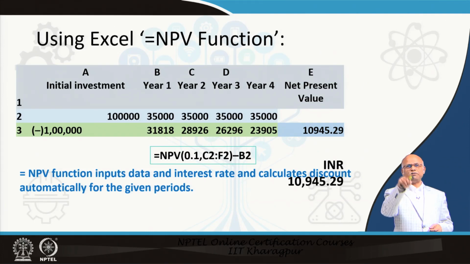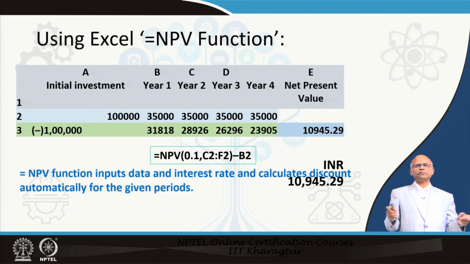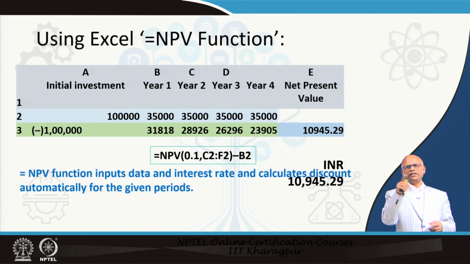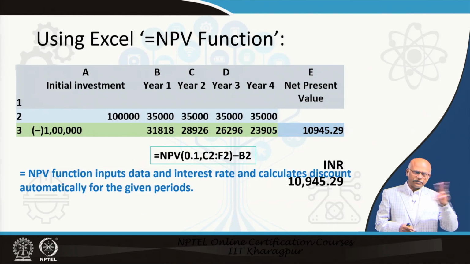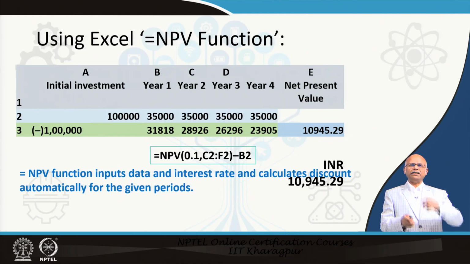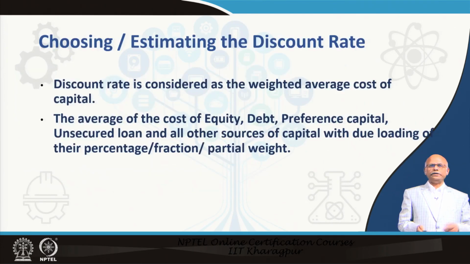From C2 up to F2. Here it is A, B, C, D, E, F. There is some mistake on the letters. So, C2 to F2 minus B2. B2 means the initial capital. A should actually be one step to the left side. That is why the mistake. It happened when I copied the formula from Excel. So it was B2, and the result comes automatically at 10,945 rupees simply.